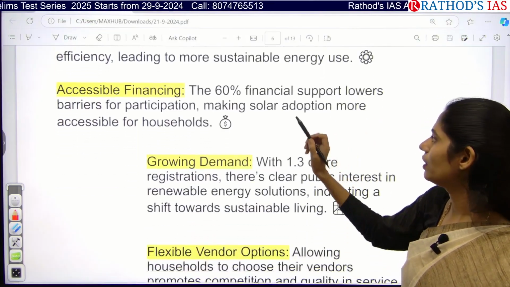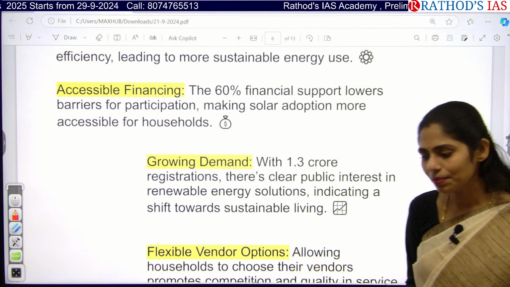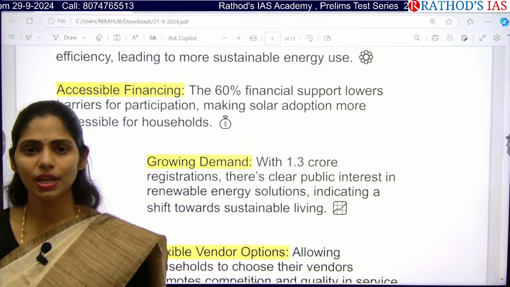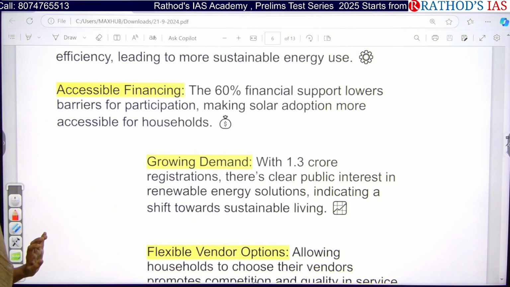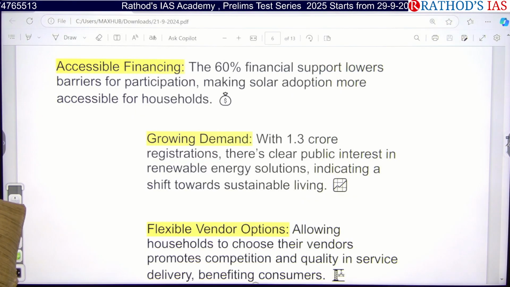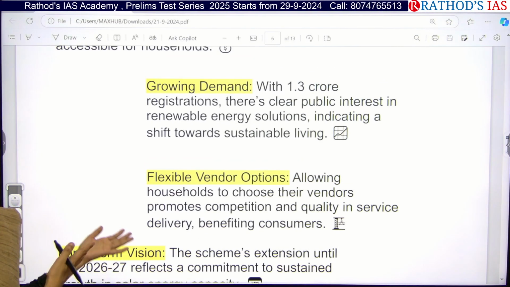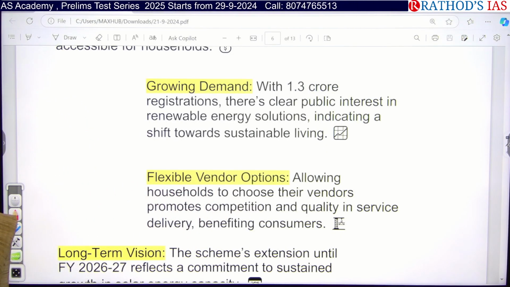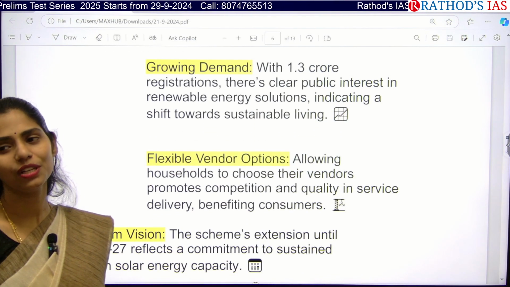And this one here is they are giving around 60% of financial support from government. That means whatever the barriers are there initially to install these solar panels for the people, that can be overcome because government is giving 60% of funding, so it will become more accessible and affordable for the households to install them. And there is an increase in registrations under this scheme, so that they will be getting 60% of funding from the government itself. And we can understand that yes, the public are also showing interest towards solar energy. That means they want to even shift towards sustainable living methods.